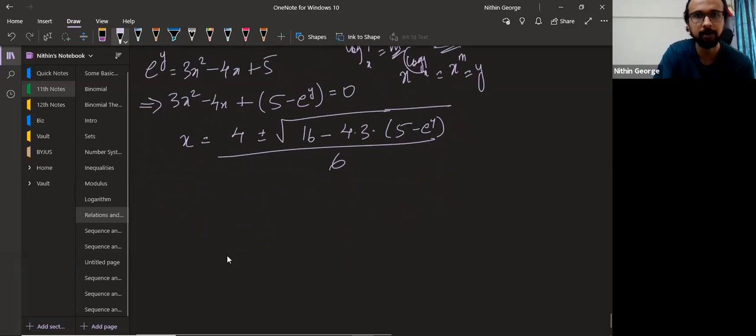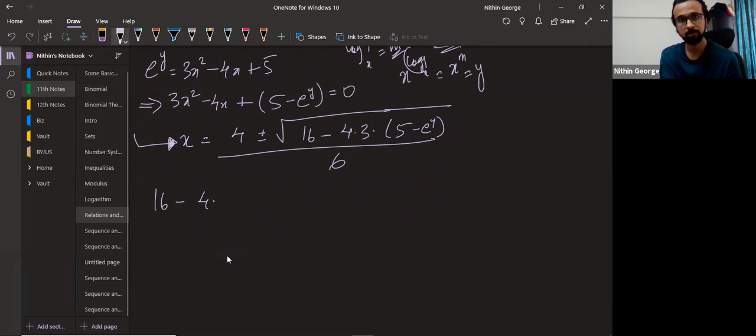All right. So then you have to notice whatever is inside the root. Look, for x to exist like this, this is me expressing x in terms of y. Okay. For x to be expressed in terms of y, what is the condition here? Inside the root, whatever is there should be positive, greater than or equal to 0. Okay, 4 into 3, I will write that as 12. Okay, 12 into 5 minus e power y. And this should be non-negative, greater than or equal to 0.